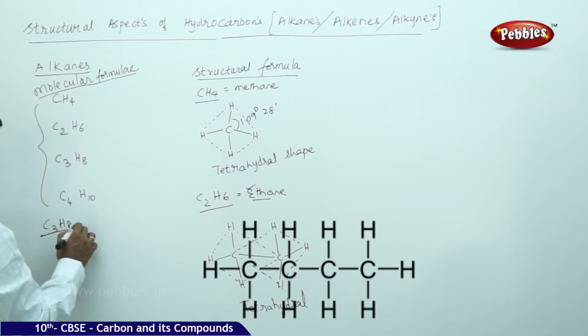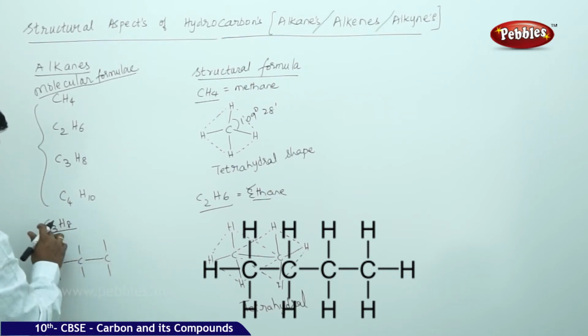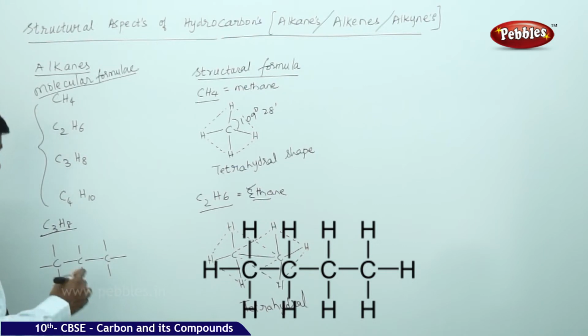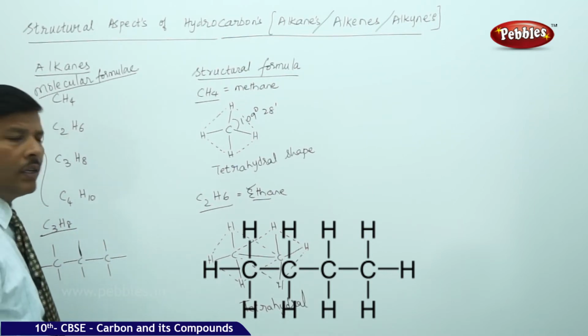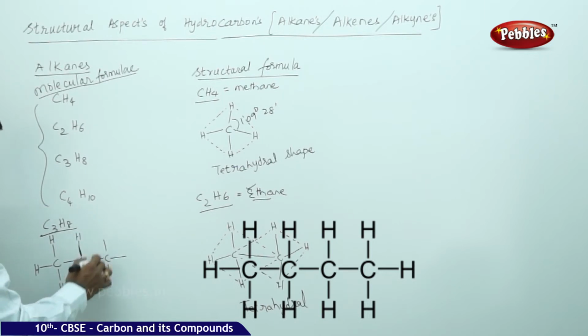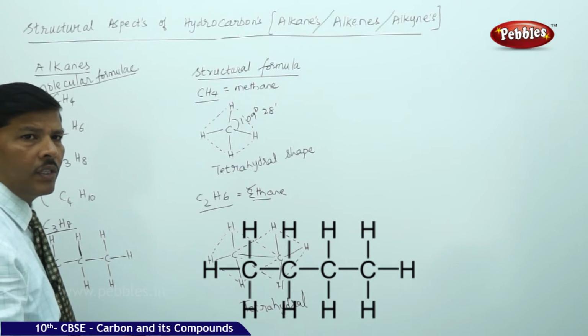If you go for C3H8, you can take the structure, take 3 carbons, attach the valencies, just like the catenation property of carbon. First satisfy the tetravalencies for each carbon. Each carbon is having 4 covalent bonds. First carbon 1, 2, 3, 4. Second carbon again 1, 2, 3, 4. Third carbon 1, 2, 3, 4. Then you check the total number of hydrogens. We have 8 hydrogens. So attach 1 hydrogen on each remaining bond. You can see that the length of the carbon chain is 3. There are 3 carbons, so the length of the carbon chain is 3.